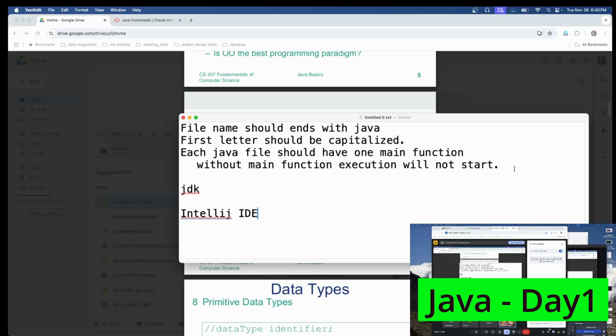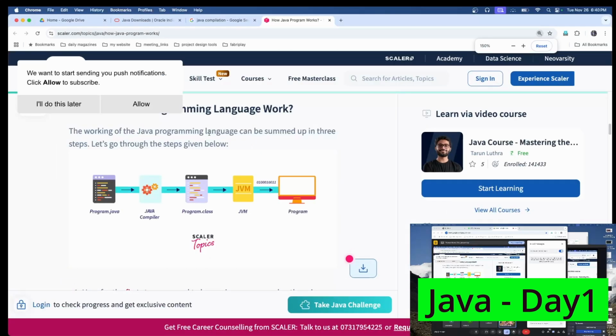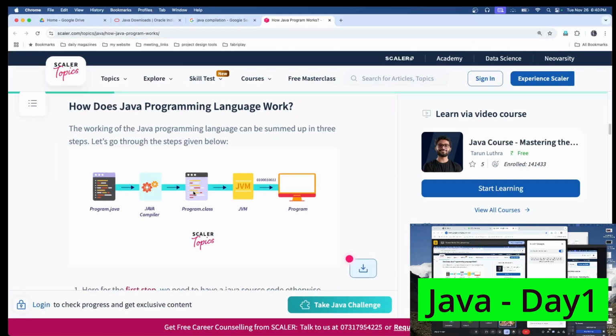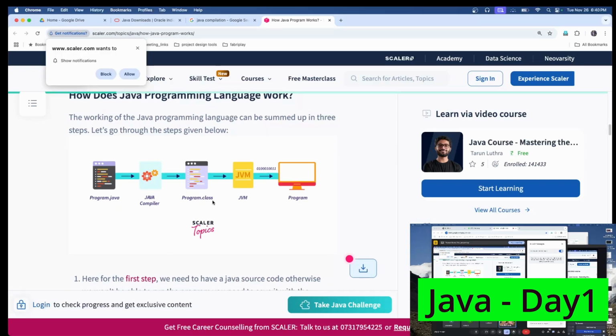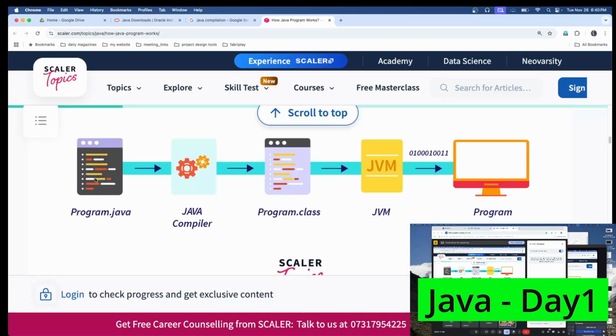Now, how is the compilation process happening in Java code? Let me show you. I hope you can see this diagram. As per this diagram, the program.java is the code that we are typing. The compiler, in our case the JDK, compiles the code and a class file will be generated. From this process you don't need to worry.